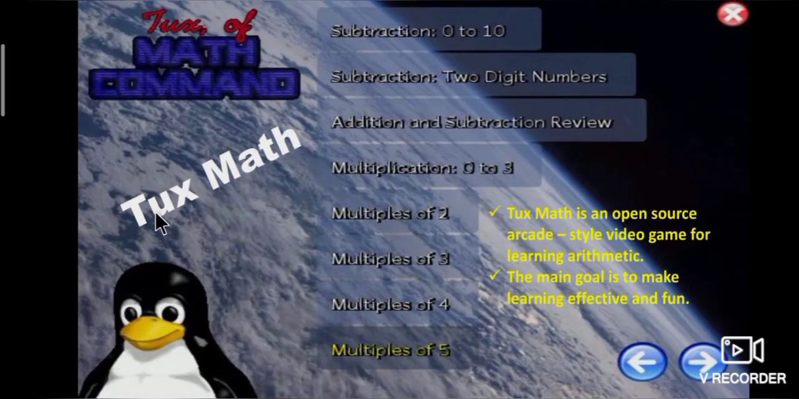Now we will learn about TuxMath. What is TuxMath? TuxMath is an open source arcade style video game for learning arithmetic. The main goal is to make learning effective and fun.